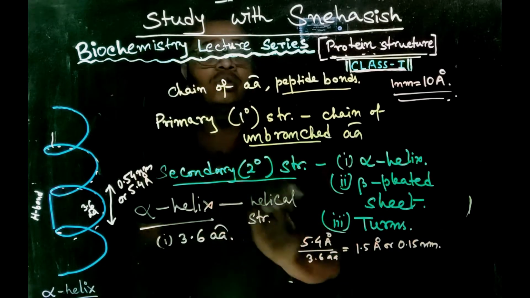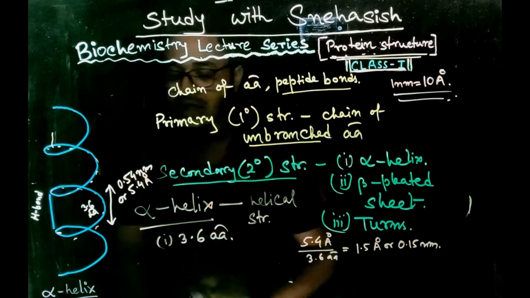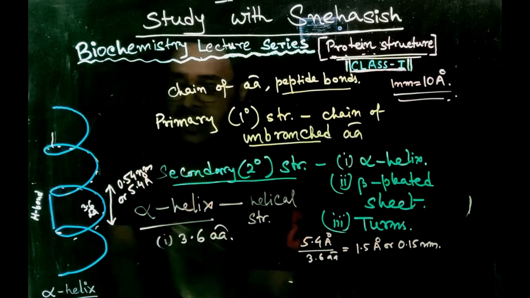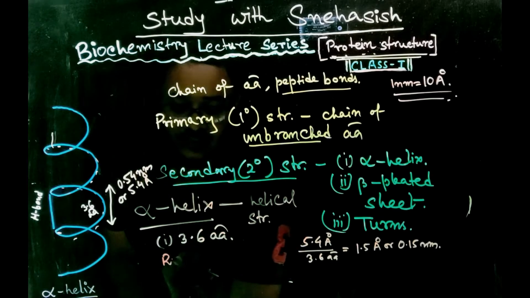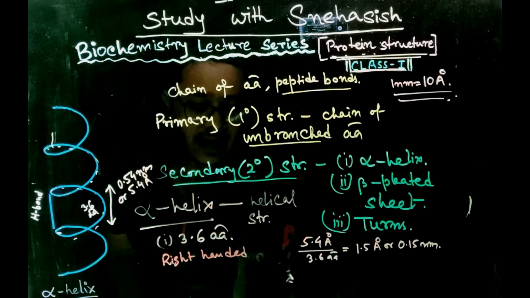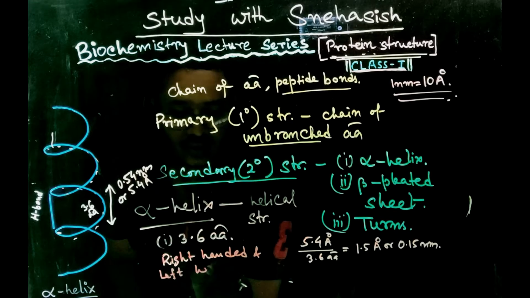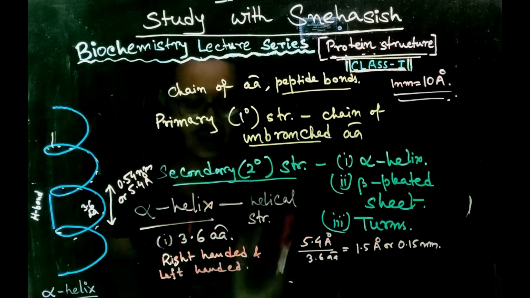Now there are two types of alpha helices, depending on the rotation: right-handed and left-handed alpha helix.